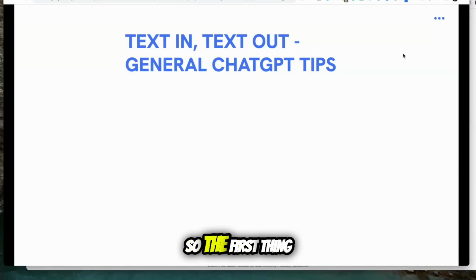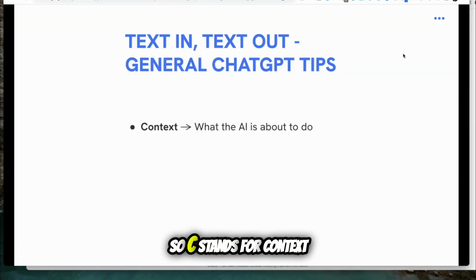So the first thing is context. C stands for context. This is what the AI is about to do. Whenever you give your prompts, most people just tell it what they want. They don't give it any context. Now, in your head, you know what you want. You know the context for why you want the prompts and some experience you can draw on. It's all in your head. The AI doesn't have that. So you need to give it the context for what it's about to do.